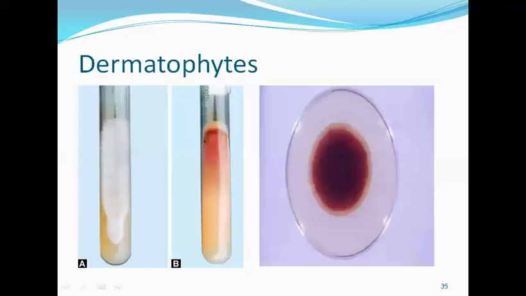Then this is the growth of dermatophytes. We can see that dermatophytes again grow in a mold form, a filamentous form, with a cottony white growth. Then we have spoken about T. rubrum, which produces a special wine red pigment. We have this pigment of T. rubrum on the reverse of the slant, and we have T. rubrum growing on an SDA medium plate.